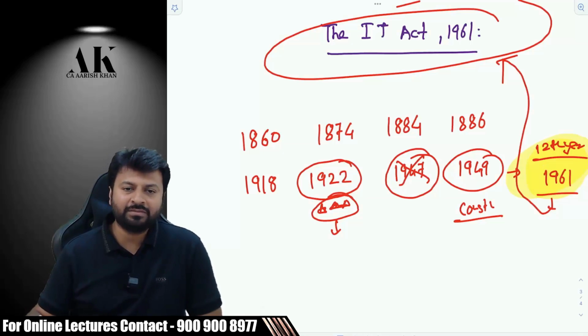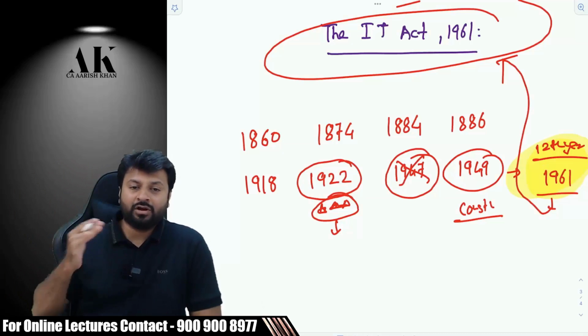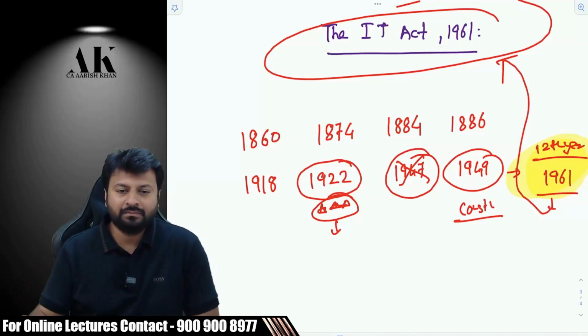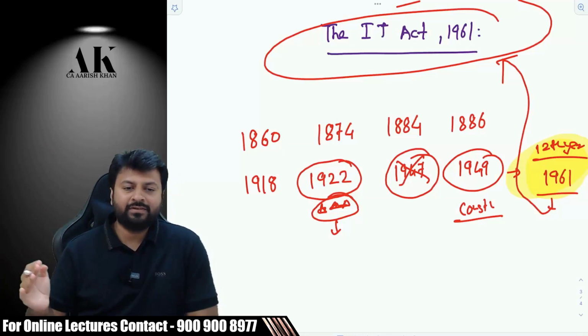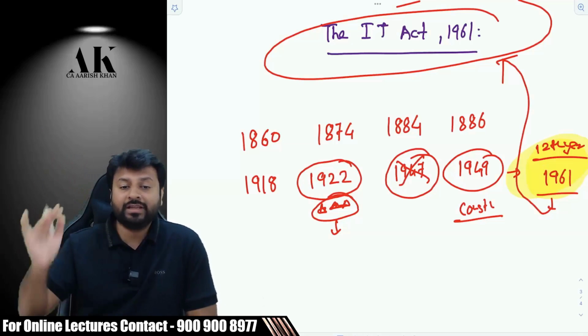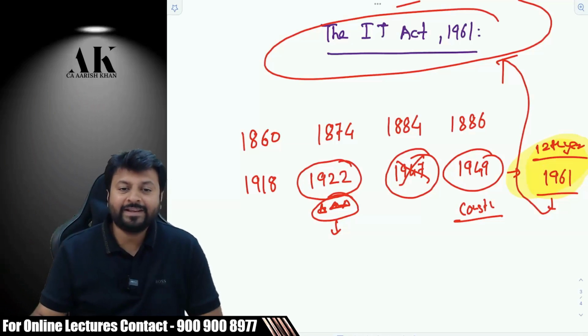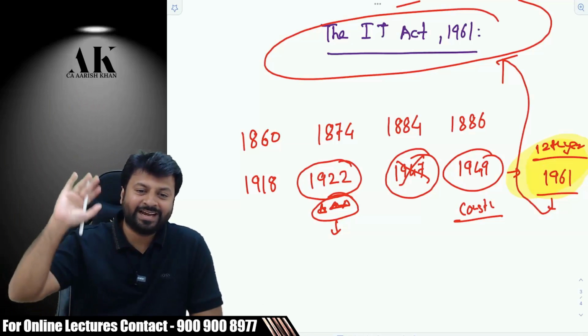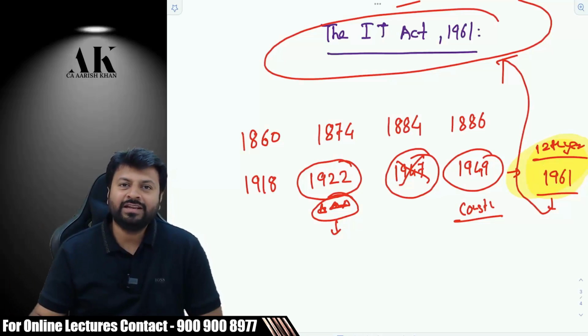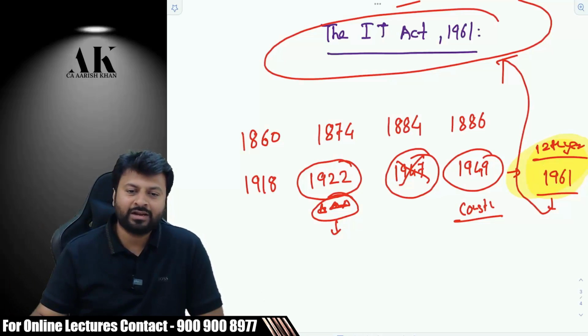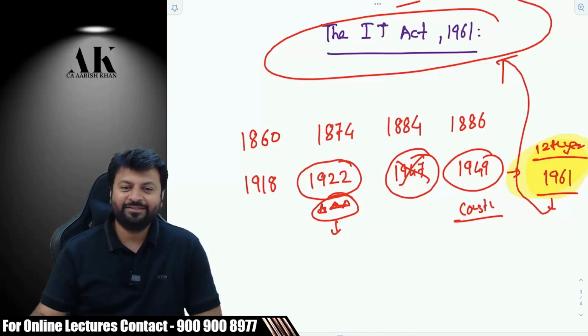So just for your kind information, the government is in talks to bring a new law. They have also made a committee, but the government is very slow in India. Once they think to bring a new law, they at least take 15 years to make it implemented. Like GST. When was the GST? The government thought of bringing GST in 2003. When did it come in practice? In 2017, after 14 years. So we don't have to worry. Till the time the government will bring the new law, we all are going to clear our CA final exams. And we also are going to have a sufficient amount of practice in this particular law.